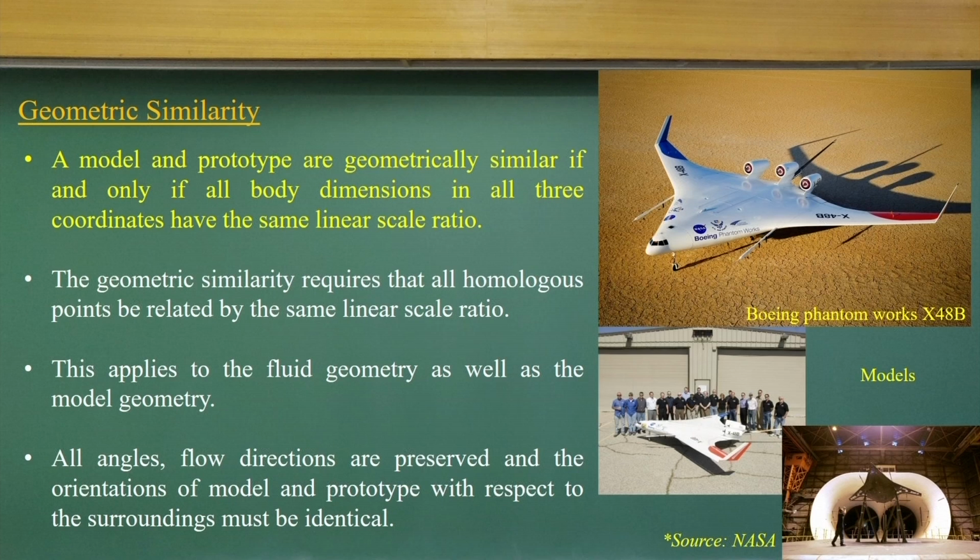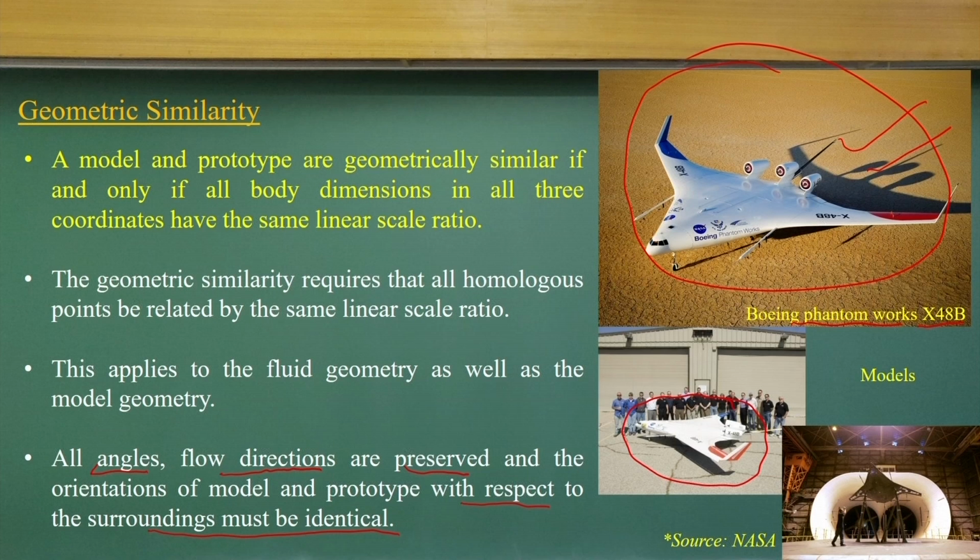If you look at this, what is it? The prototype, full scale. That is the Boeing X-42B. But we cannot conduct such big scale experiments. What we do is scale it down, and make it exactly the same in terms of a scaled down model, so that all the angles and flow directions are preserved. The orientations of model and prototype with respect to the surroundings must be identical.